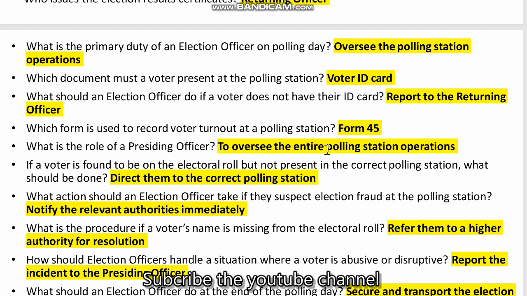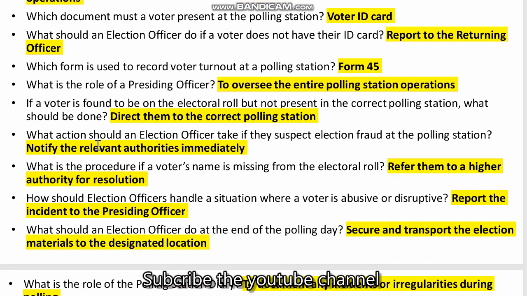To oversee the entire polling station operation. If a voter is found to be on the electoral roll but not present in the correct polling station, what should be done? Direct them to the correct polling station. What action should an election officer take if they suspect election fraud at the polling station? Notify the relevant authorities immediately.